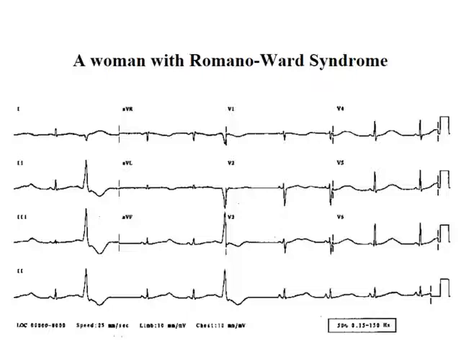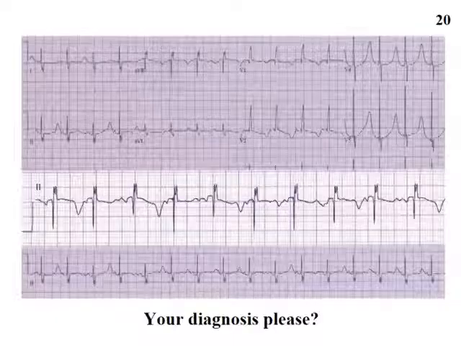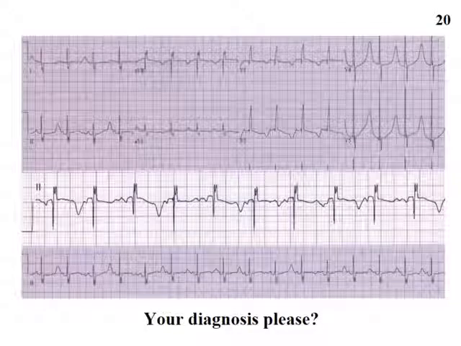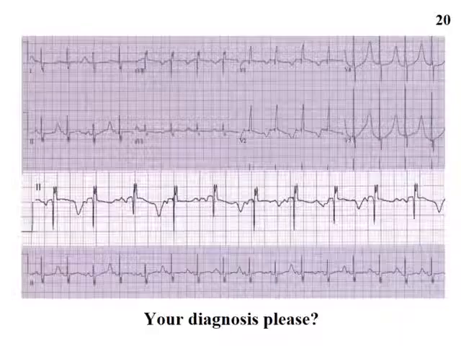Example of very long QT: you see from the beginning of QRS to the end of T is long. This is called Romano-Ward syndrome. Another example, very long QT from the beginning of QRS to the end of T. This can lead to sudden death.